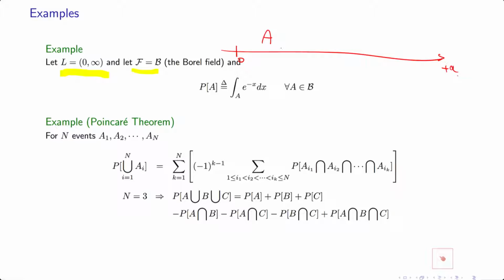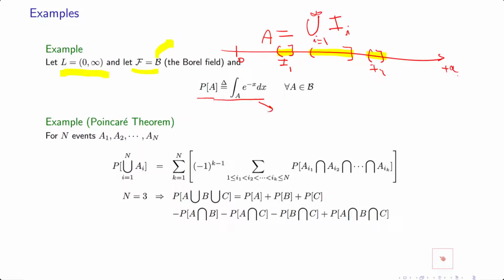A could be decomposed as a union or intersection of intervals. So A has a first interval I1, second interval I2, third interval I3. So A is the union of these three intervals. If I say Borel field, it means that A is equal to a union of some intervals, and i could be 3, 4, 5, or it could be 1 to infinity. It should be countable. So in this example, I define probability of A as this guy.